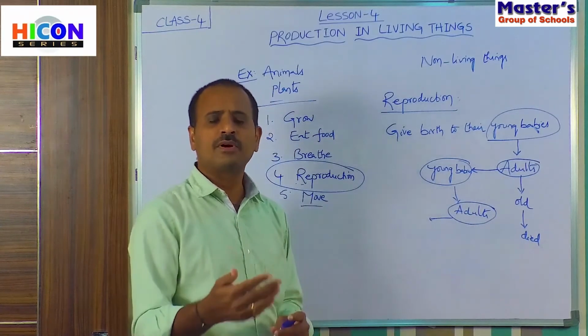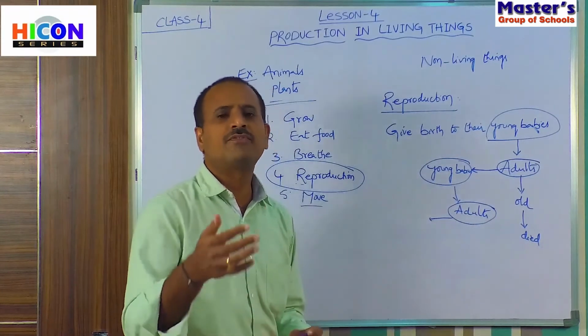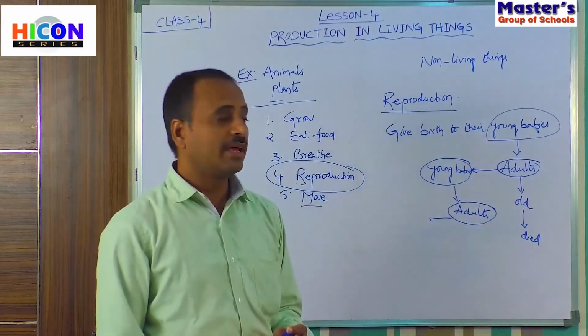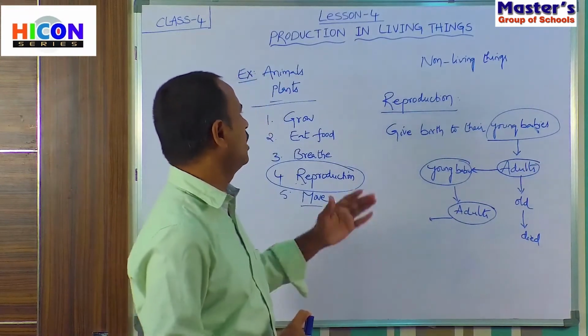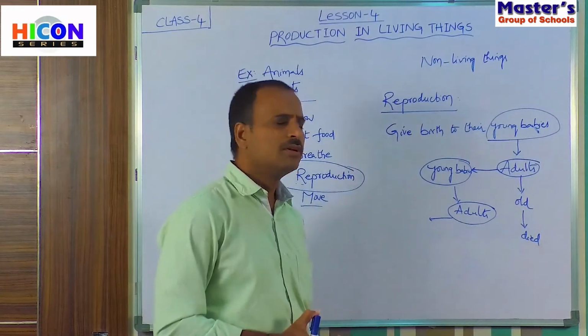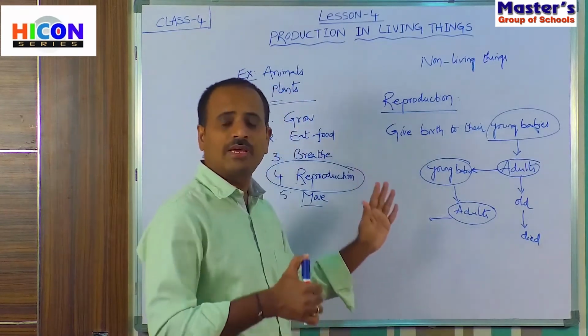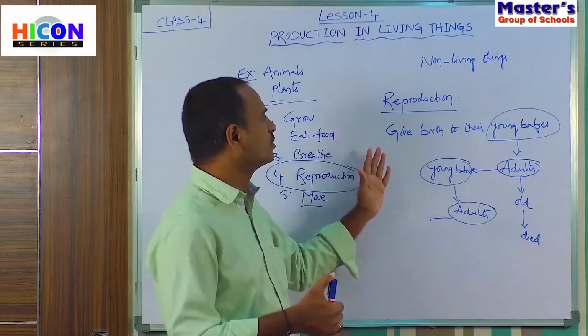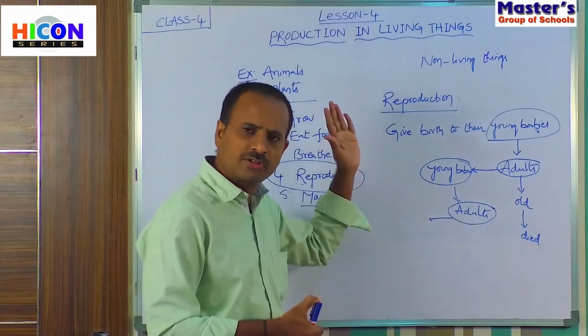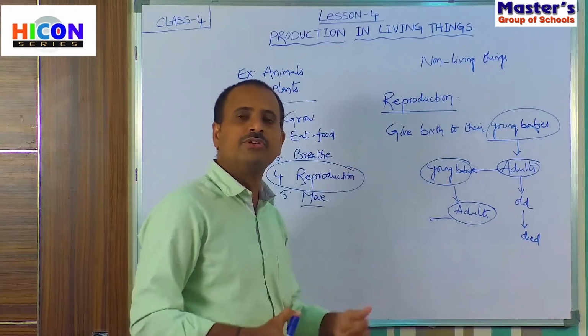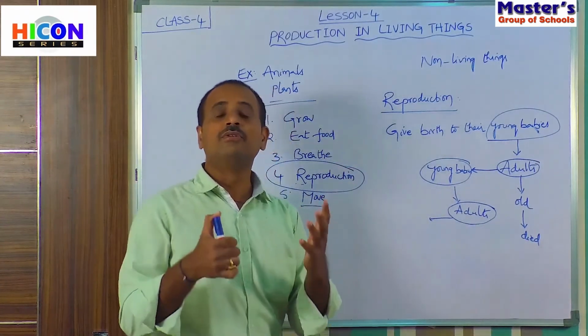In this way, this process continues for hundreds of years, and they can live on this earth for more years. So children, this is about the process of reproduction. All living things have the capability of reproducing their young babies, and because of this capability they are able to continue their species on this earth.